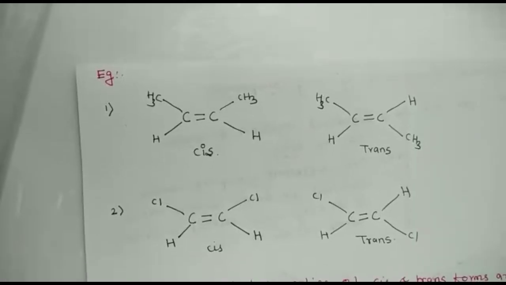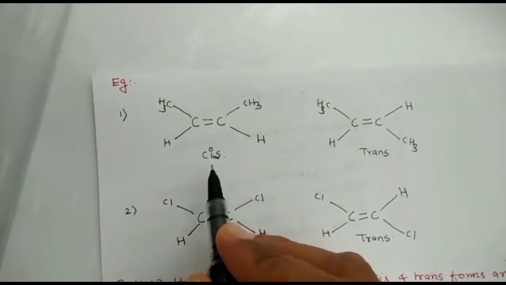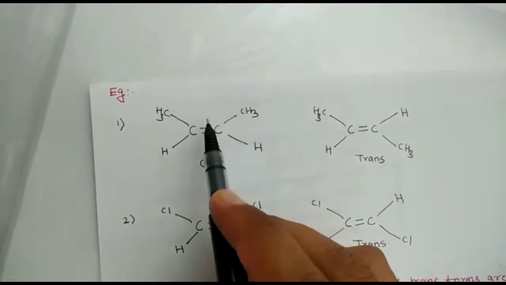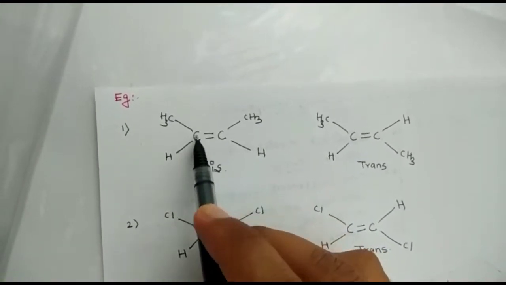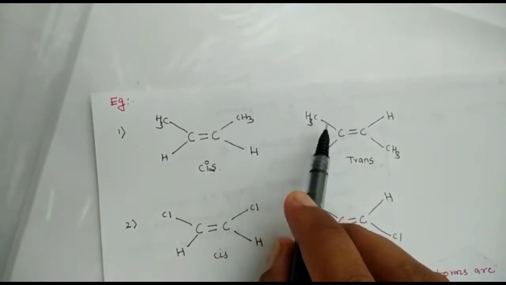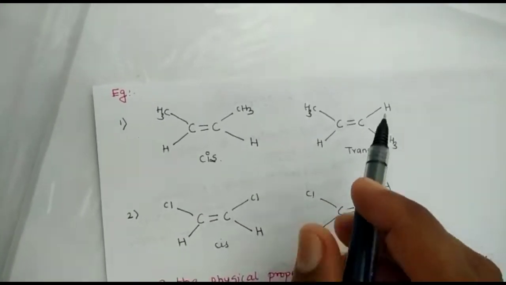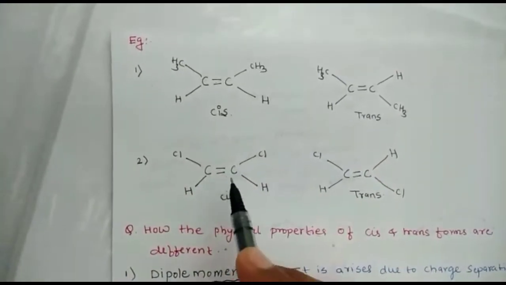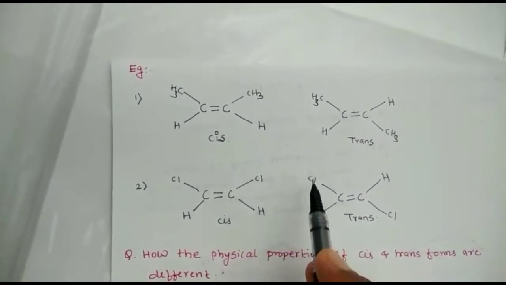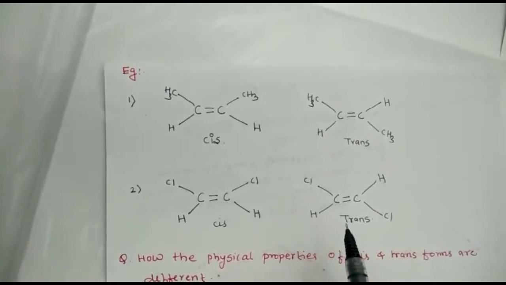There are some examples of compounds which show geometrical isomerism. If the same atoms are present on the same side of the carbon-carbon double bond, it is called cis. If the same atoms are present on opposite sides of the carbon-carbon double bond, it is called trans. In the next example, the same atoms on the same side, whether Cl or H, form the cis form, and if they are on opposite sides, it is called the trans form.